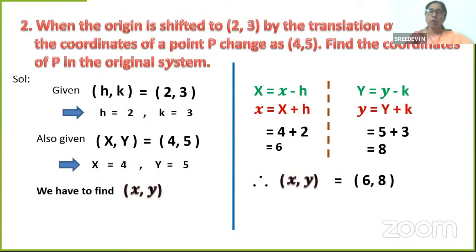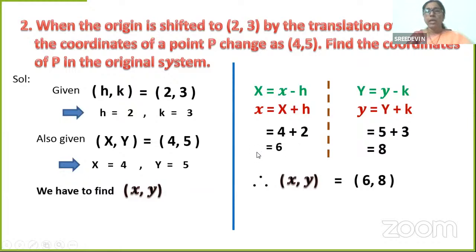Students, we have seen how to find coordinates in the new system, how they change to the new coordinates x comma y when original system coordinates are given. And we have also seen how to find the coordinates in the original system when the changed coordinates are given. Now, we were also discussing a point, isn't it, children? Not only points, when you join points, you get curves, you get straight lines. You get a parabola, you get hyperbola, you get a circle, you get a triangle. Many other things are formed, isn't it? Even in your coordinate geometry, you have seen that. You have found the area of triangle also in coordinate geometry, isn't it?